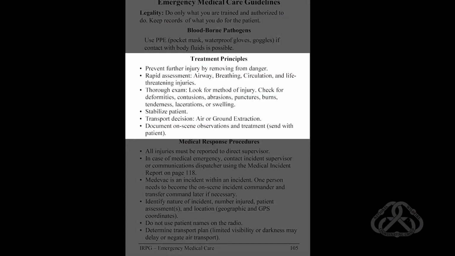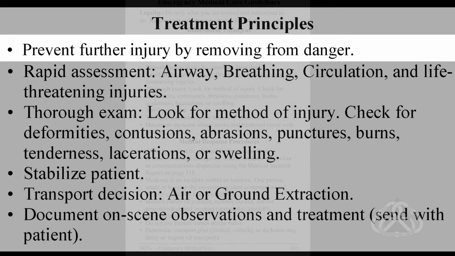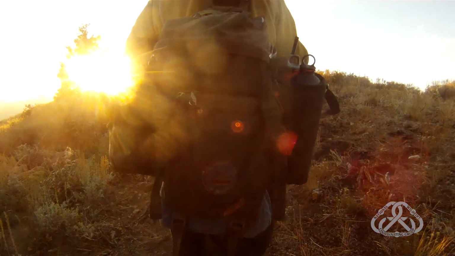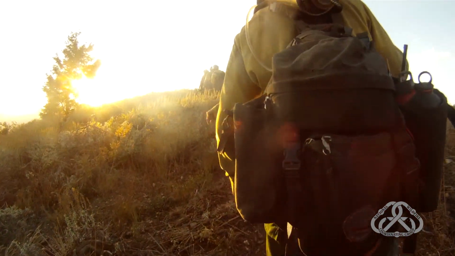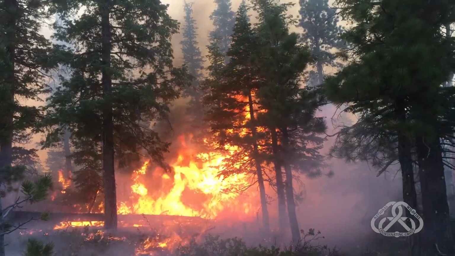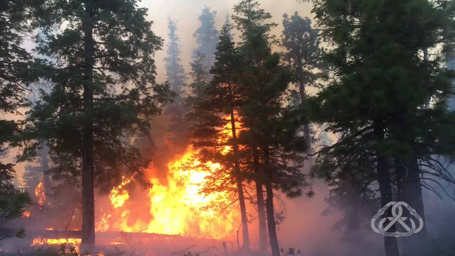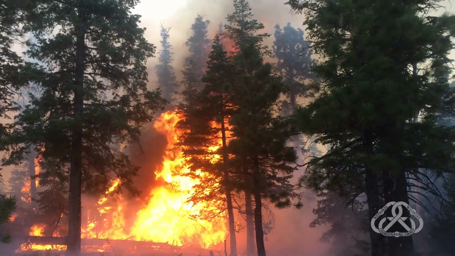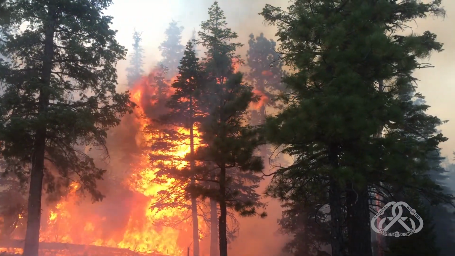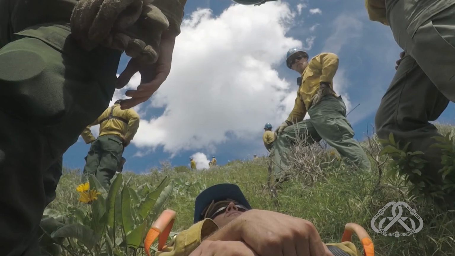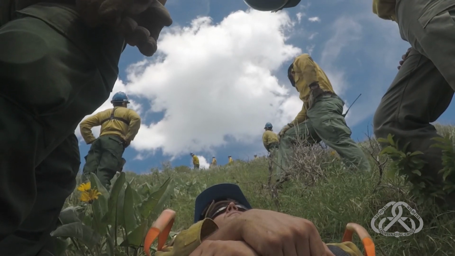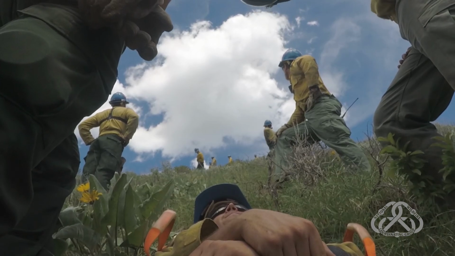Treatment principles. Prevent further injury by removing from danger. All firefighters must maintain situational awareness of hazards that are present in the wildland fire environment. Before you can provide quality patient care, you must first ensure the scene is safe. You are no good to your patient if you are also injured. It may be necessary to first move the patient to prevent further injury and for the safety of responders.